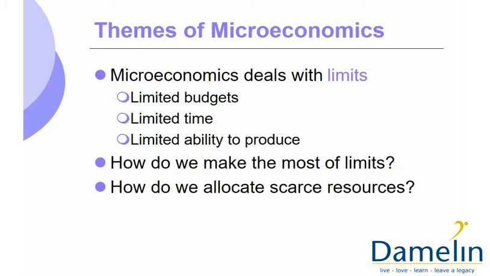And we have limited time. Limited time simply refers to the fact that we have 24 hours a day. 24 hours a day is the limit that we have according to the sun. The sun rises in the morning and goes back down in the evening. That is what sets our time limit. The limited ability to produce refers to the limited capacity of the tools that are available, not just mechanical tools, but also human tools. The people that operate these mechanical tools have a limited ability or capability. We are going to explore that further later on in the chapter.